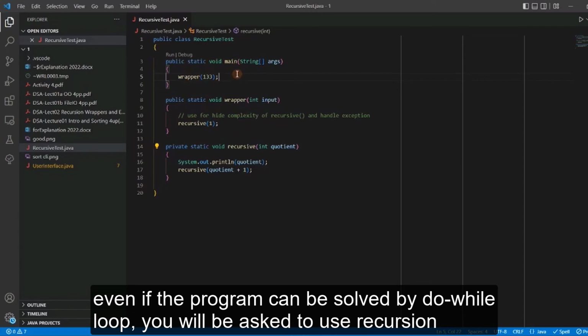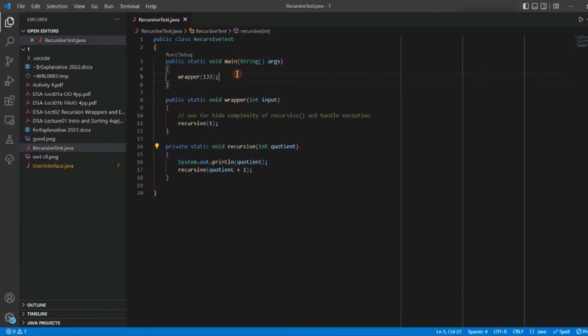Is a program that can use do while loop, your exam will ask you to use recursion to solve it. That's the headache part. So no matter what, you need to get used to recursion, and no matter how much you dislike recursion, you also need to get used to it. Okay. What do you guys understand about recursion?